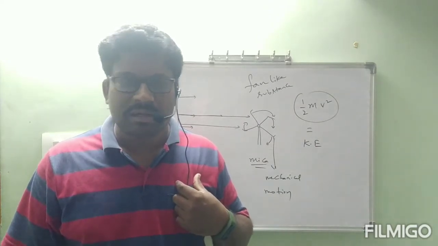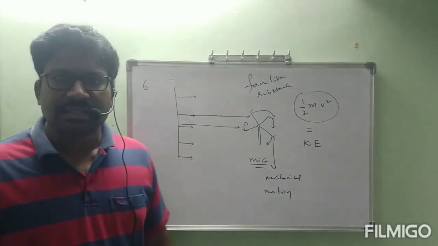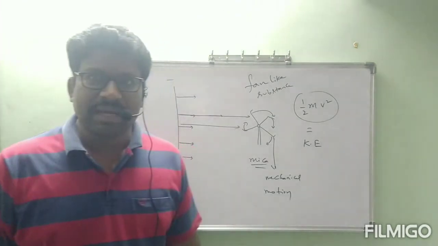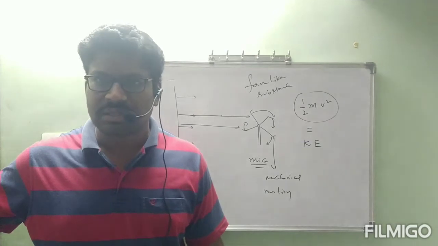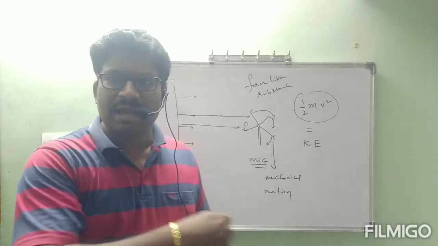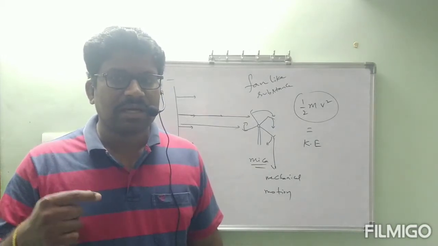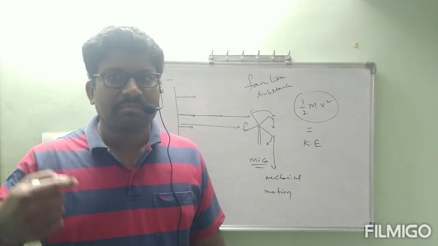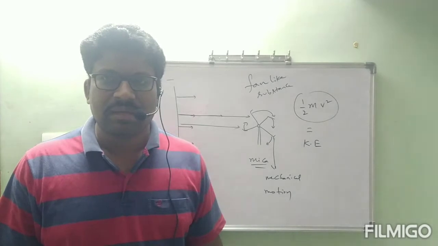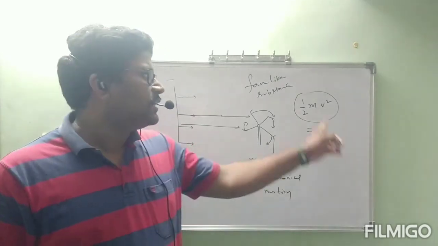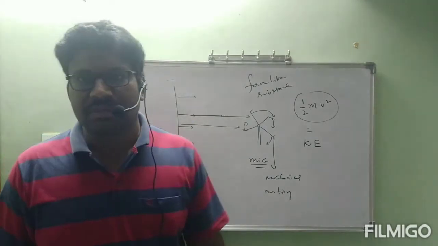Is it okay, ma? Clear? What is the observation we made from the sixth property? In the path of cathode rays, we keep a fan-like substance made with a light substance, that is mica. Now these fast-moving particles, cathode rays, hit that fan-like substance, and that fan-like substance is set into motion, that is mechanical motion. This mechanical motion created in the fan-like substance was done by cathode rays. Definitely cathode rays must contain some mass. This is only possible with kinetic energy. Okay, ma? This is the observation we can make from the sixth property.